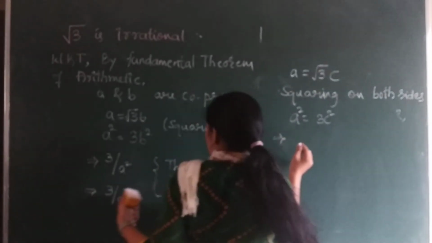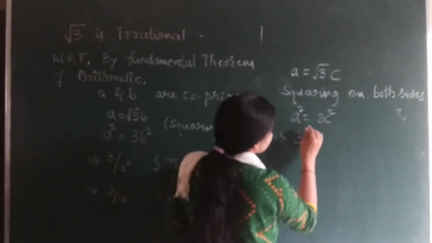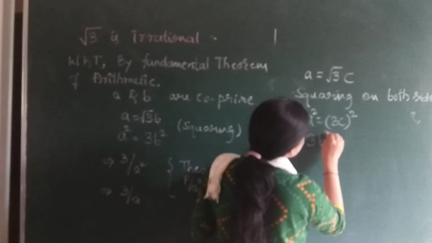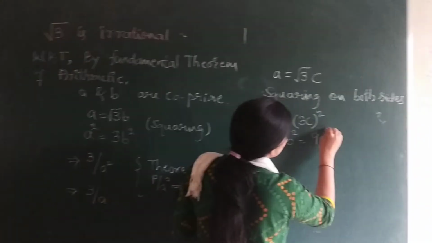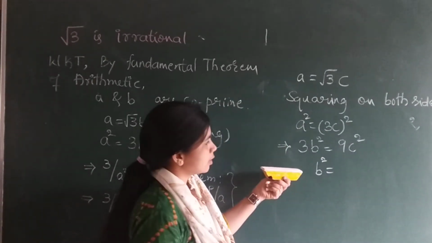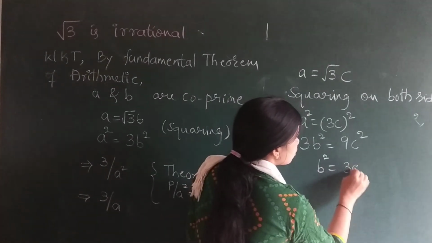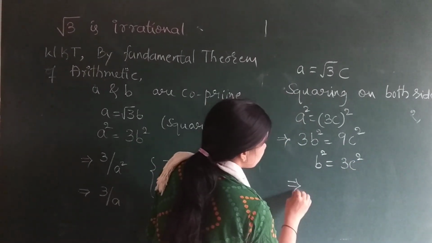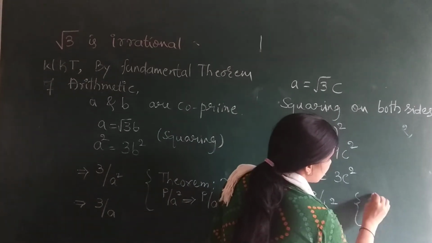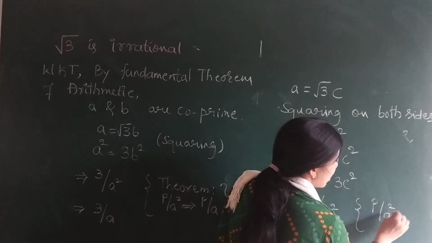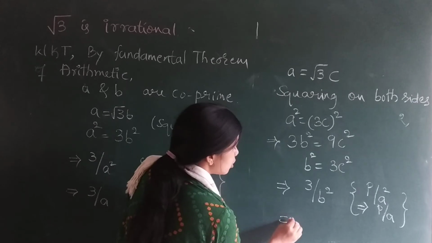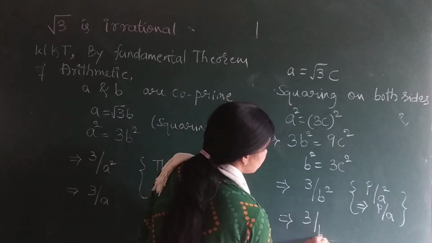Here a square we know is 3b square. By dividing by 3, we get b square is equal to 3c square. 3 divides b square. If we apply that theorem, 3 divides a square implies 3 divides a, that will give you 3 divides b.